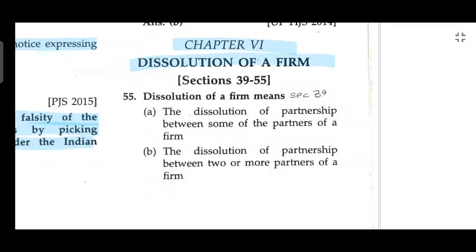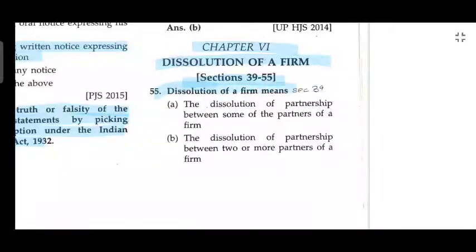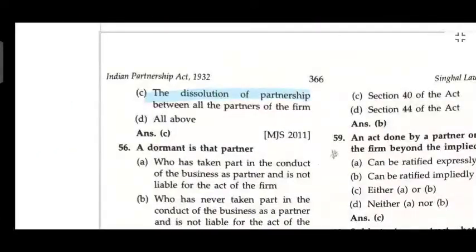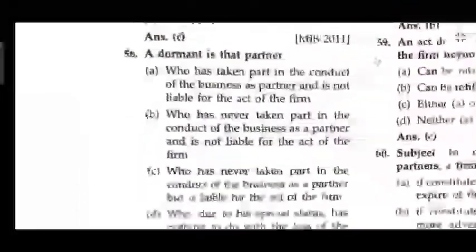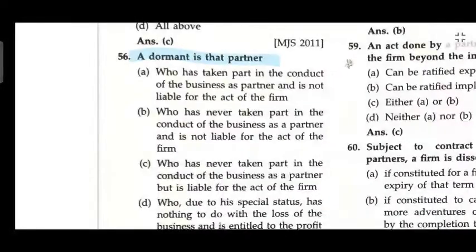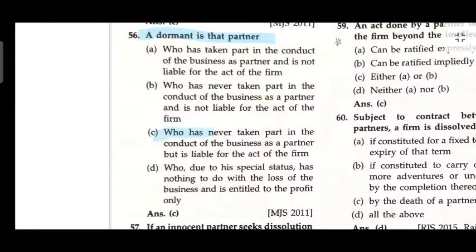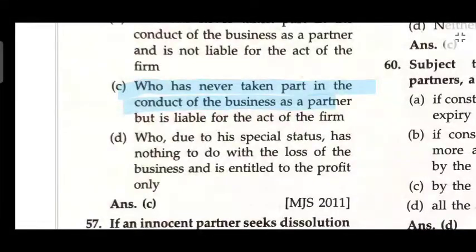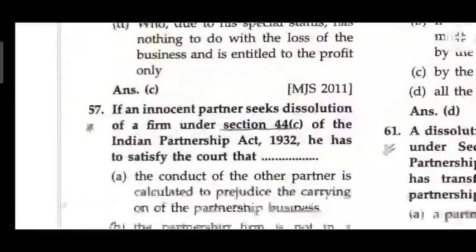Chapter 6, Dissolution of Firm, Sections 39 to 55. Dissolution of firm means dissolution of partnership between all the partners of the firm. A dormant partner is that partner who has never taken part in the conduct of business as a partner but is liable to act in the firm.